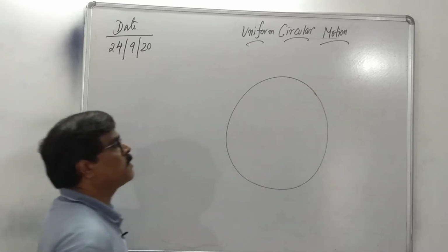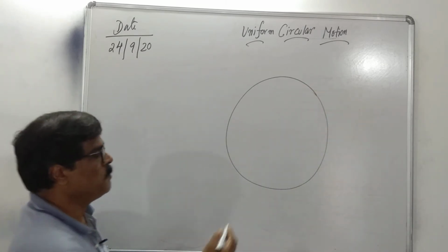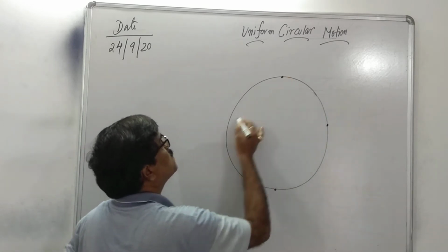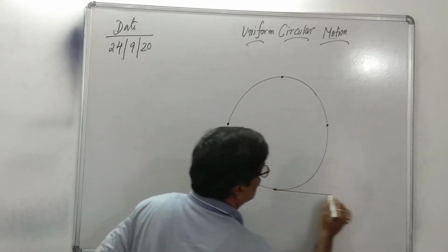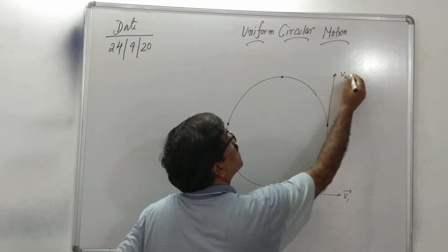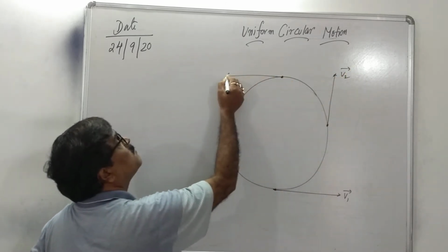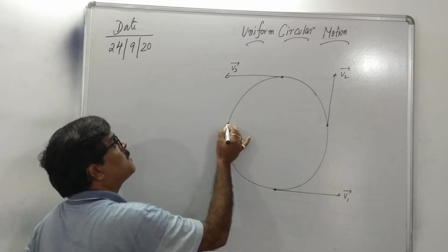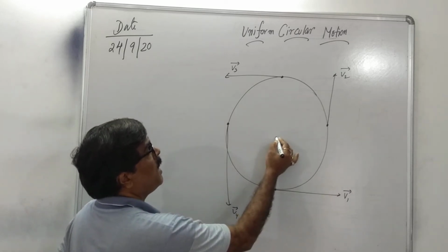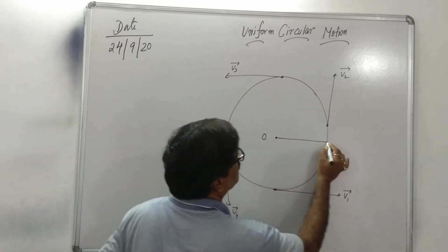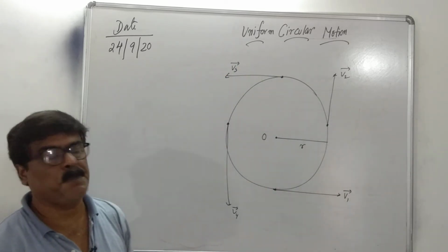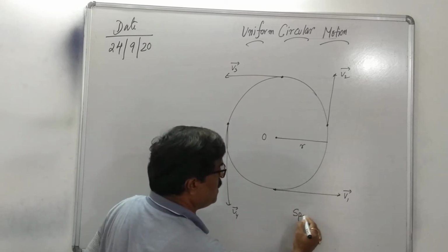Now you see, in a uniform circular motion, a body moves with uniform speed in a circular path. Uniform speed means at every point on the circular path, the speed is constant.